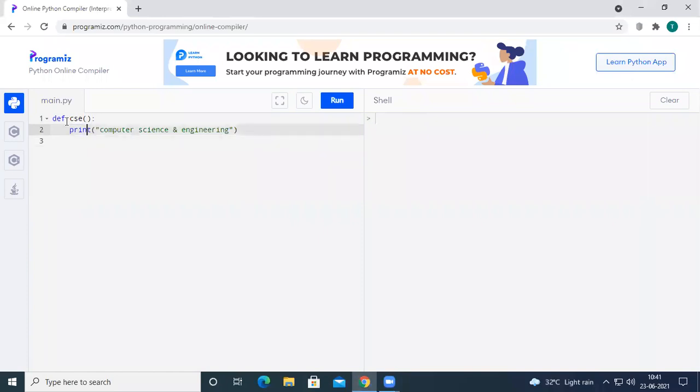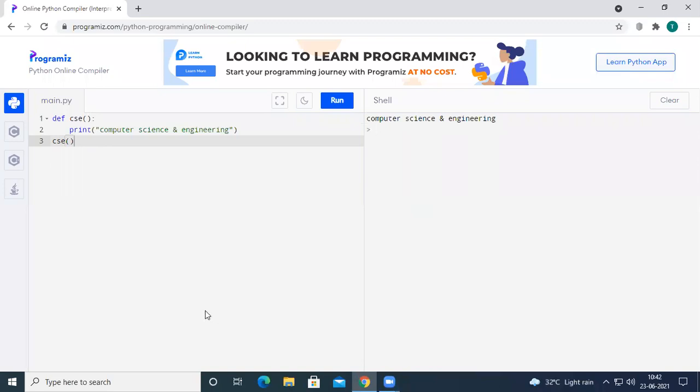So what do we have to do if we want to execute CSC? If you call the function, then it is going to be executed. If you run the code now, you can see here the body of the function has been executed successfully. So this is how we generally define a function.